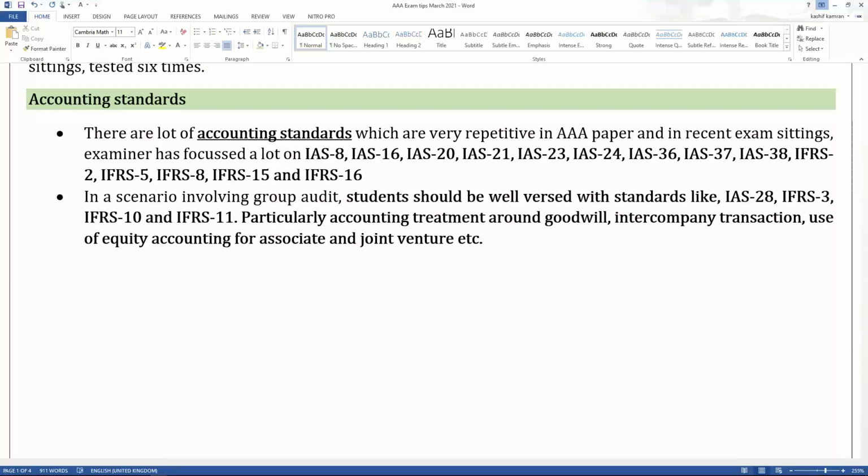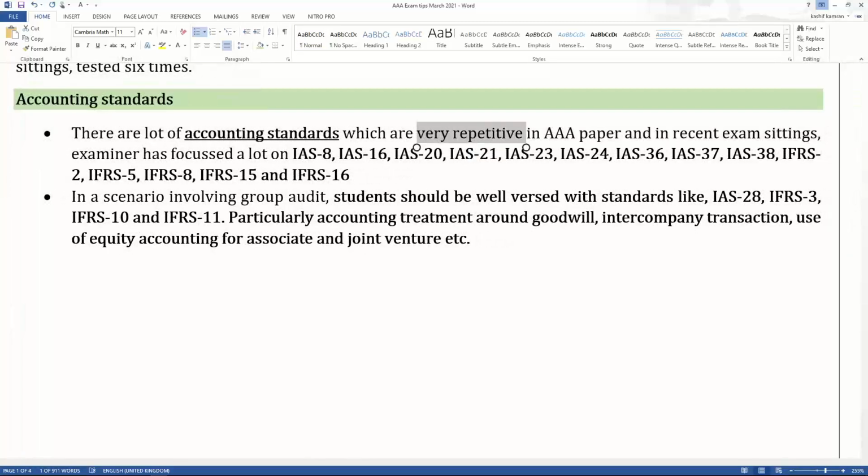Now, there are a lot of accounting standards which are very repetitive. You must have seen the past papers. There are so many accounting standards which are repetitive, and they come a lot in the AAA paper, and in the recent sittings too, in the last 6 attempts of the AAA paper. The examiner has focused a lot on IAS 8, the changes in accounting policies and changes in accounting estimates. IAS 16, property, plant, and equipment. IAS 20, government grants. IAS 21, foreign currency translation and transactions. IAS 23, borrowing costs. IAS 24, related party transactions. IAS 36, impairment. IAS 37, provisions and contingencies.